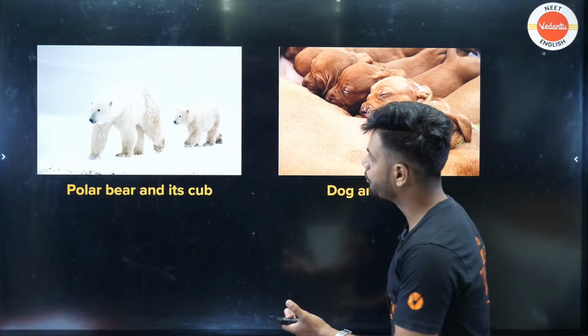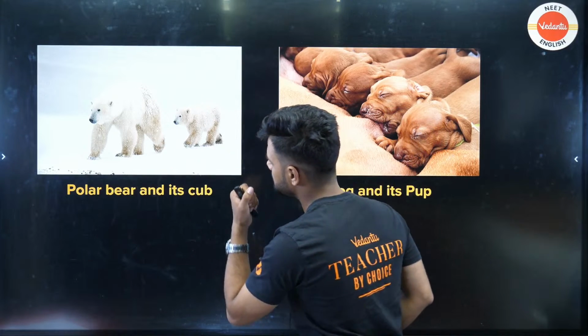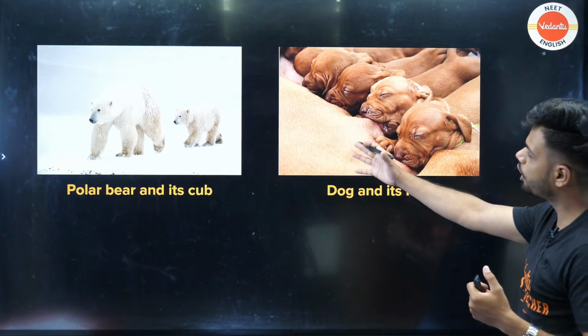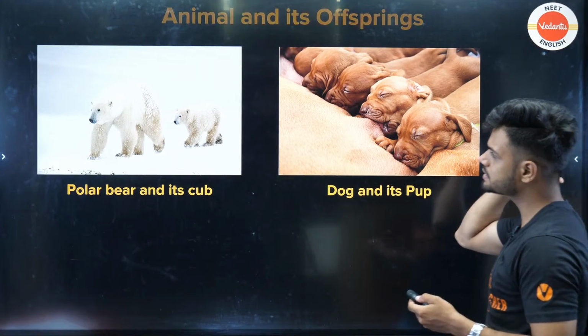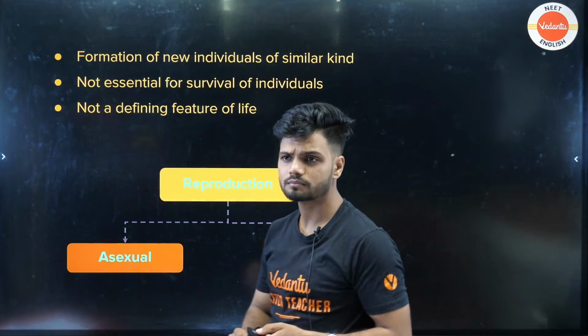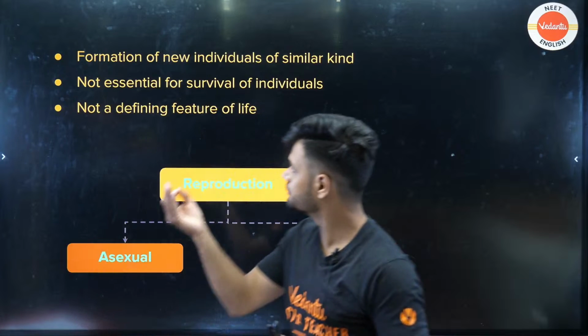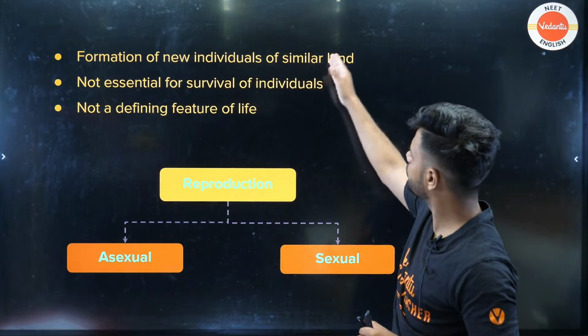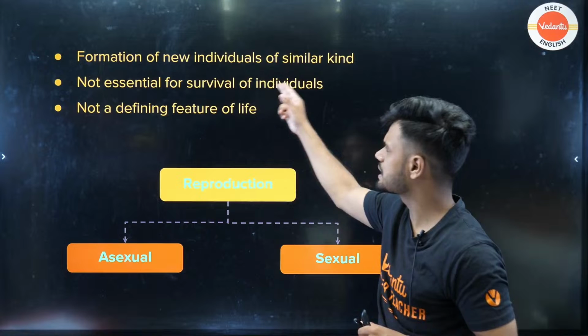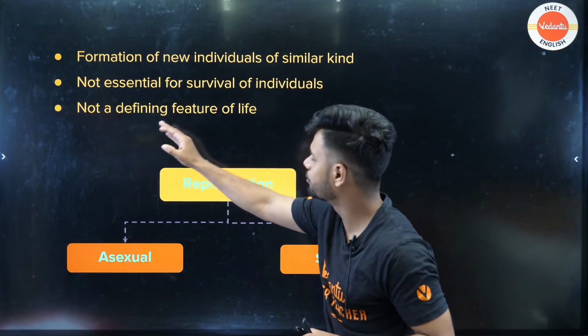That is, a polar bear will give birth to a polar bear cub. A dog will give birth to a puppy. Now, let's look at the basic definition here. Formation of new individual of a similar kind, not essential for survival of individuals. Obviously, the answer is right here.